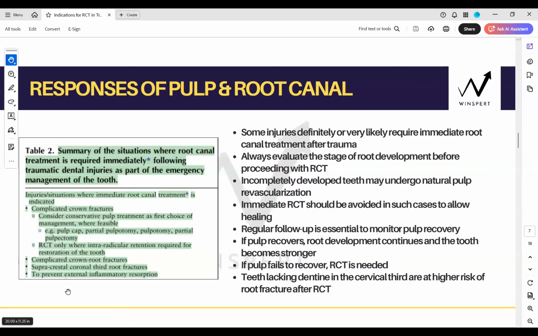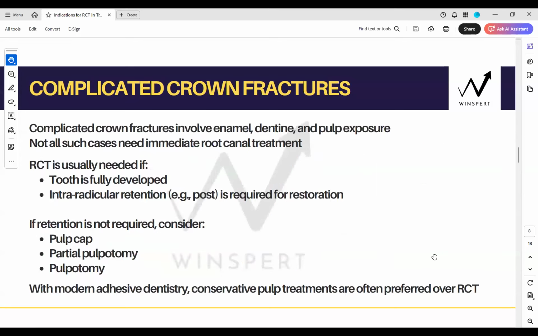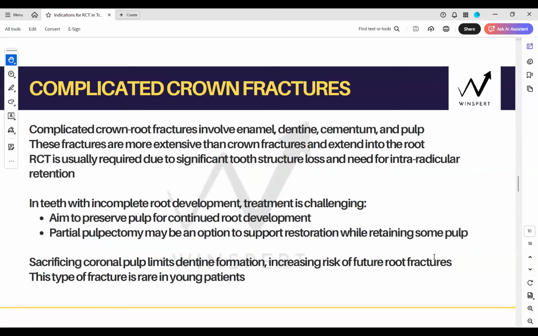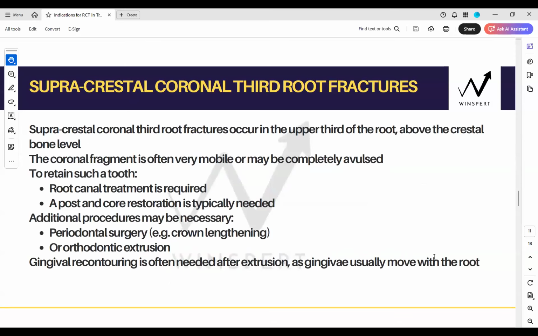Trauma guidelines simplified as much as they could. There is no other way you could have simplified it, because this is the ultimate management question where people go wrong. So in these 10 injuries, you don't even have to worry about learning the follow-up periods, right? As simple as it gets.